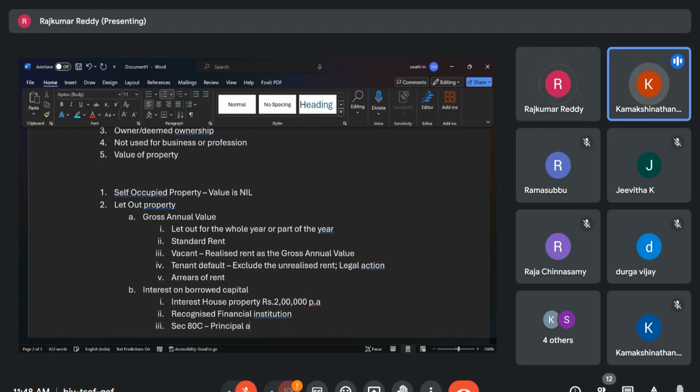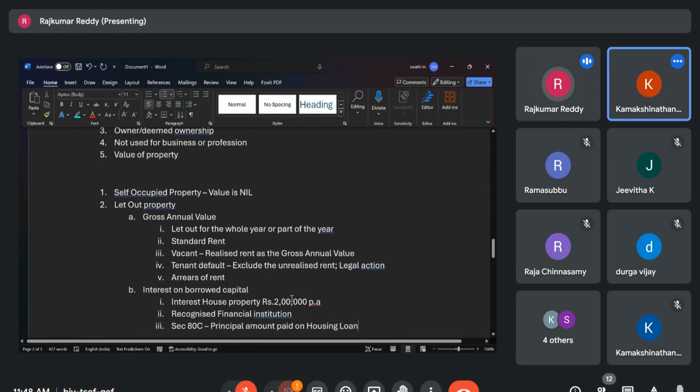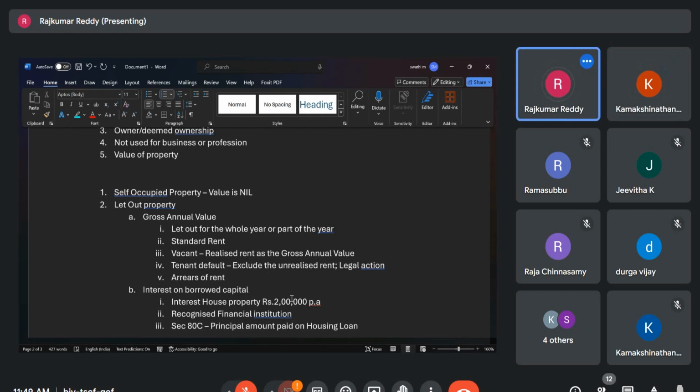Yeah, it is considered only principal, right? 80C. But where does this interest come in, which section, madam? Interest, I think section 24 it comes. Here it is not given, but it is section 24. Okay.